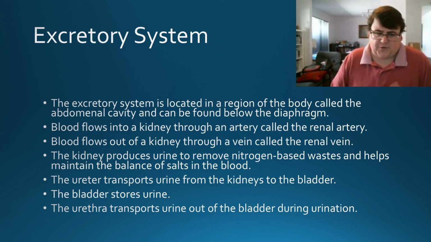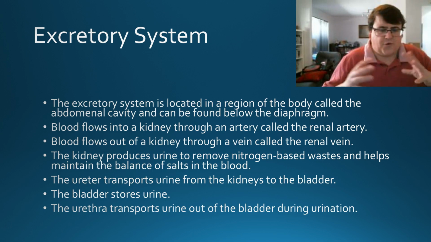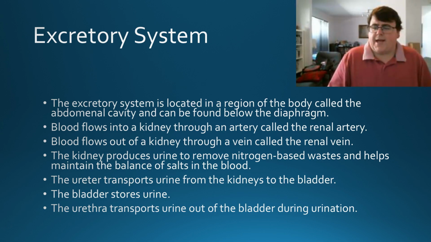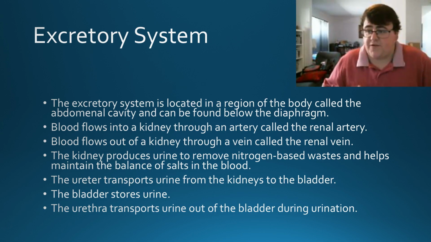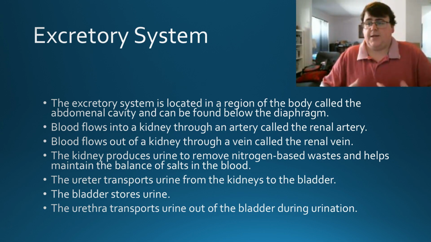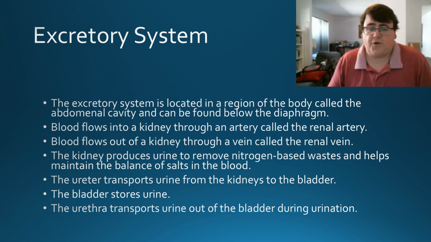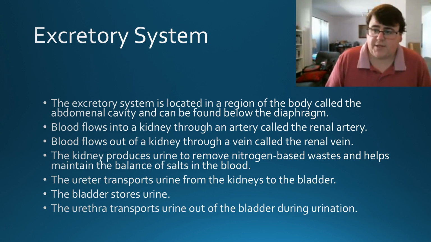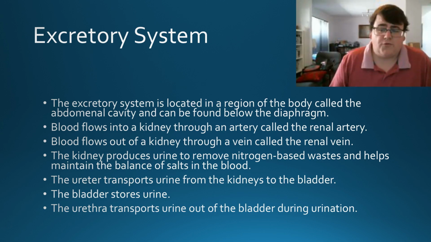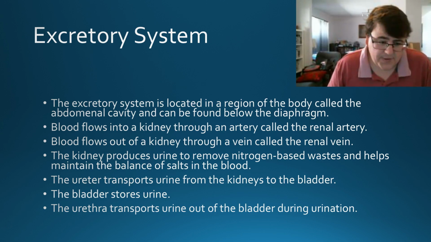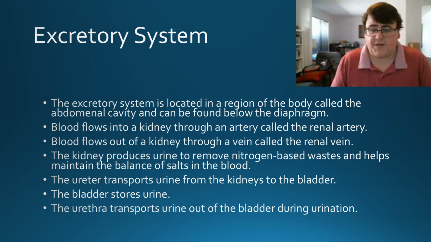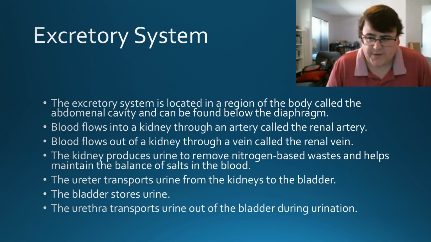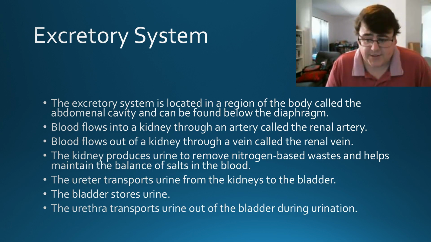So, excretory system. Let's talk about the excretory system. It's located in the region of the body called the abdominal cavity, and it's found just below the diaphragm of the lungs. So you've got your lungs, diaphragm, and then underneath that you've got your excretory system. It all starts through blood flowing into your kidney through an artery called the renal artery. Then blood will flow out of the kidney through a vein called the renal vein. Now, we haven't talked about the circulatory system yet. We will talk about that soon.